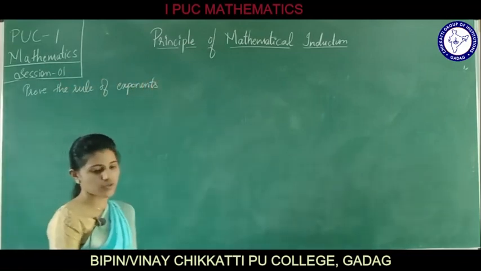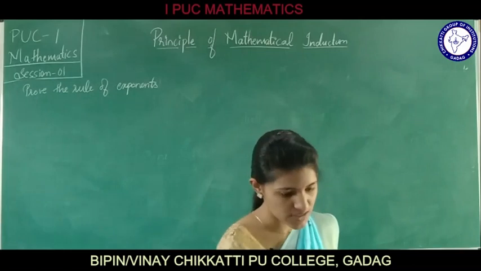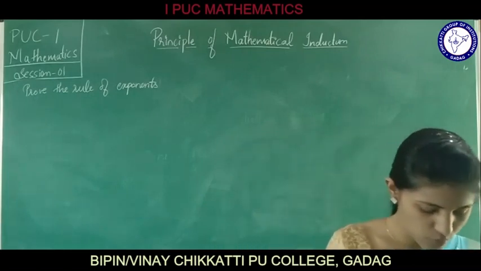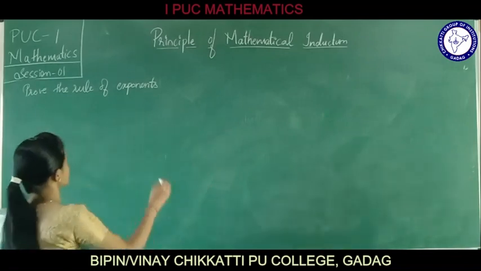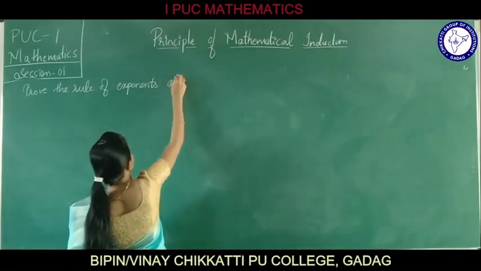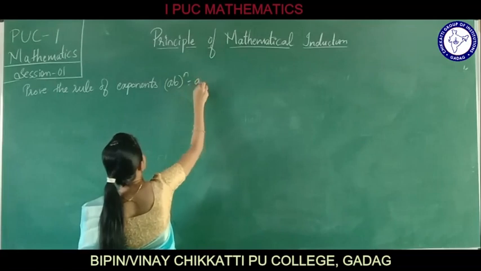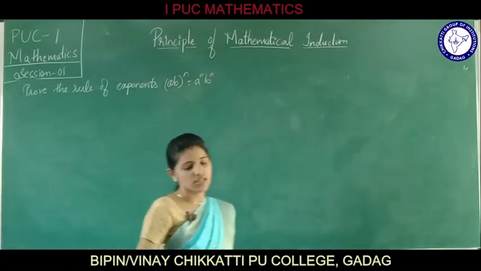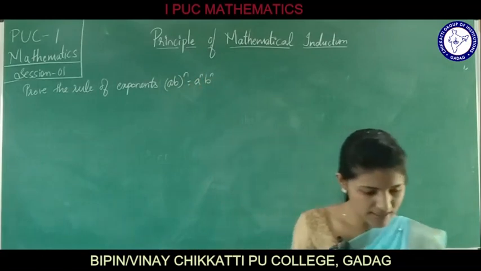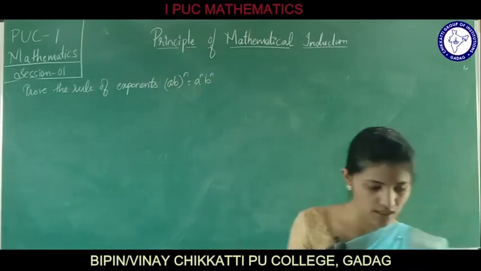What is the exponent given here? The exponent is a into b whole raised to n is equals to a raised to n into b raised to n, that is, a into b whole raised to n is equals to a raised to n into b raised to n, by using the principle of mathematical induction for every natural number n.